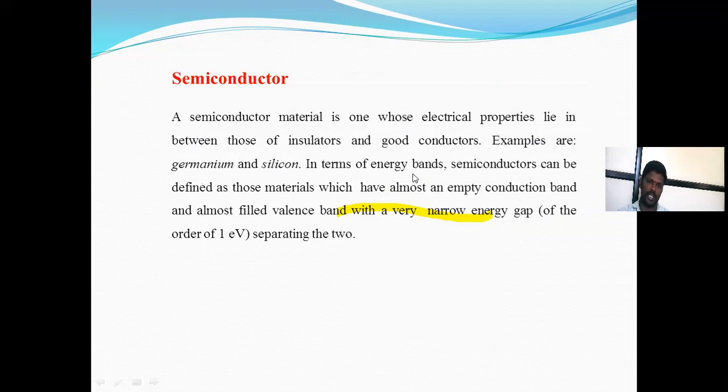In terms of the energy band, semiconductors are defined as those materials which have an almost empty conduction band and an almost filled valence band with a very narrow energy gap. This is an example in MCQ. In a semiconductor, the energy gap is narrow, of the order of one electron volt, separating the two bands, the conduction band and the valence band. Those materials or atoms are called semiconductors.